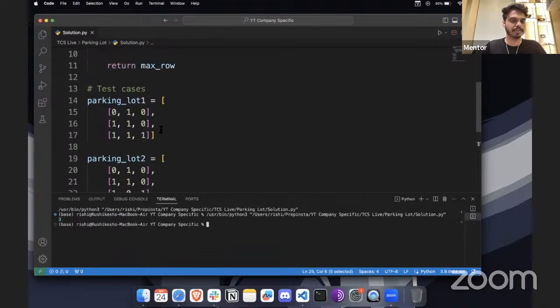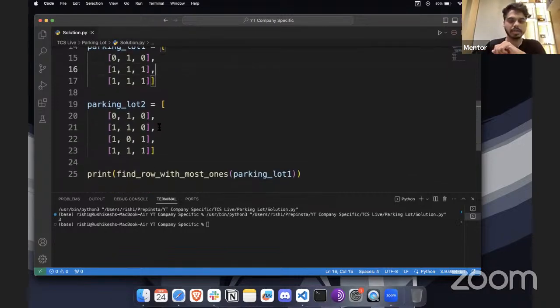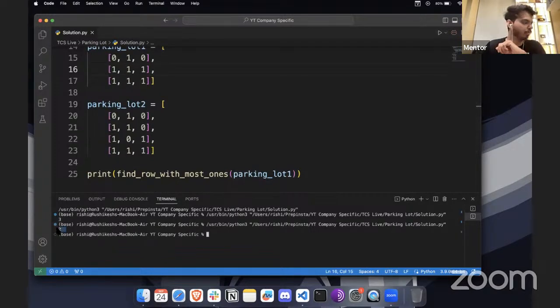So which row has the maximum? Now let's modify it. Let's keep this 1 and let's make it 1 here as well. I have given one example for you to run, right? So if we execute this, in this case, we have the answer as 2.